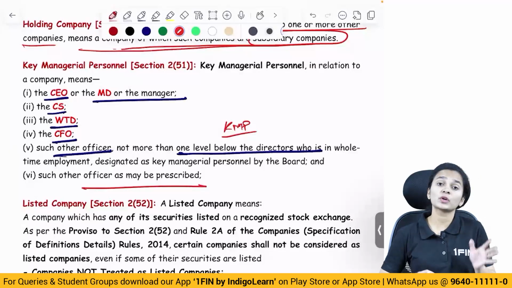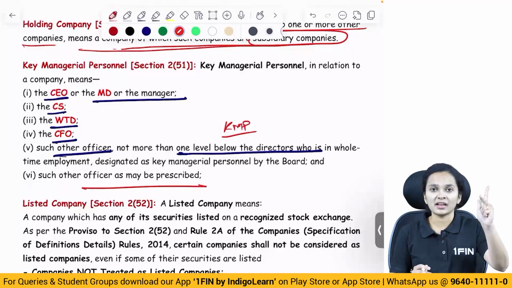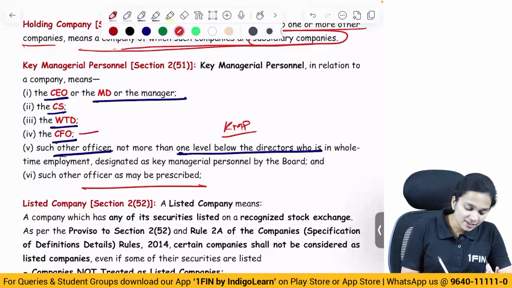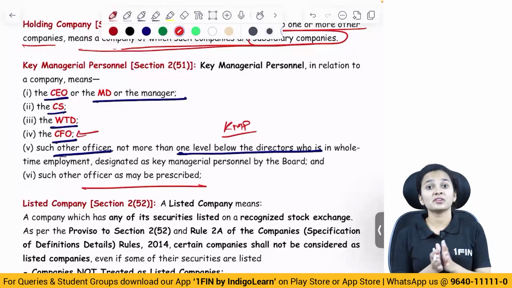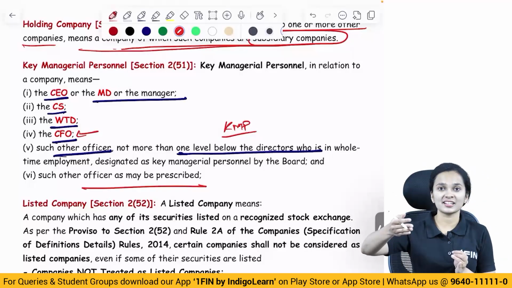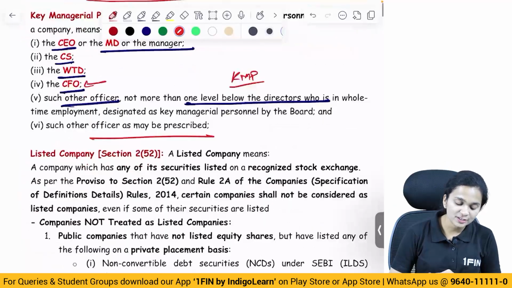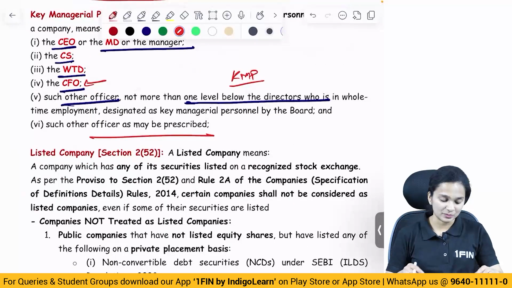So it could include any person who is designated as KMP by the board, or any other officer as may be prescribed. So who are KMP? CEO, MD, manager, CS, whole-time director of the company, CFO of the company, or any other person who has been designated as a KMP by the board of directors of the company, or any other officer as may be prescribed.